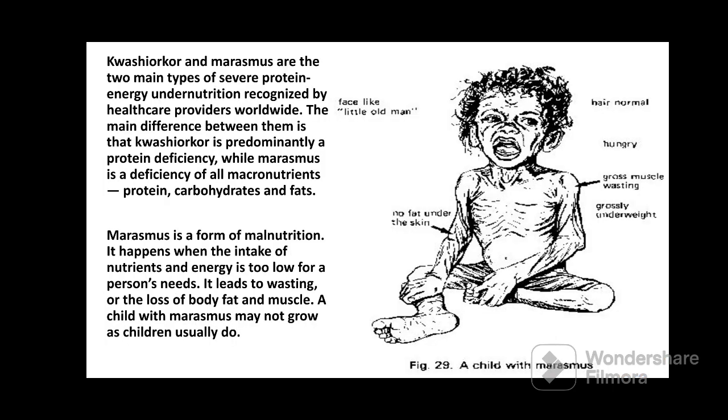In marasmus, if we compare both, then we will find that marasmus is the malnutrition which arises due to lack of protein as well as carbohydrate as well as fat. Means if the child is not getting protein as well as calories both, then they may suffer from marasmus. If you see the image, you may find that there is no deposition of fat under the skin. The child is looking bony, means bones are visible to us over the skin.